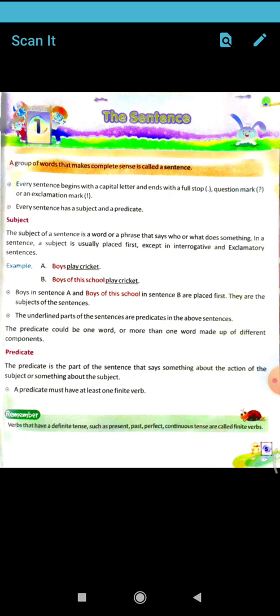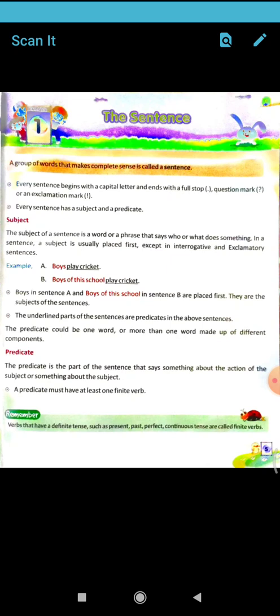So that is a sentence. If you study the kinds of sentences, there are different kinds. Assertive sentence: at the end you have to put a full stop. After that, interrogative sentence. Interrogative means a question: at the end of the sentence you have to put a question mark. Exclamatory sentence: you have to put a mark of exclamation at the end.